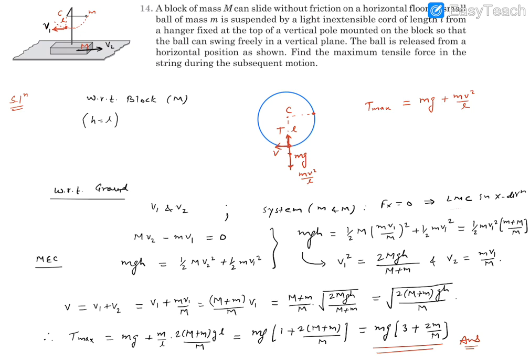So how have we solved it? We have used the vertical circular motion concept and found Tmax at the bottommost point. Then how to get the relative velocity at the bottommost point? For that matter, we have used linear momentum conservation and mechanical energy conservation. We sorted out V1 and V2. Then relative velocity was V1 plus V2. Then we simplified, and we got our answer.